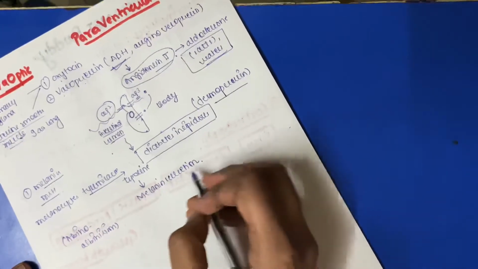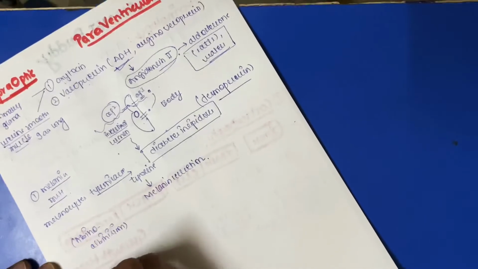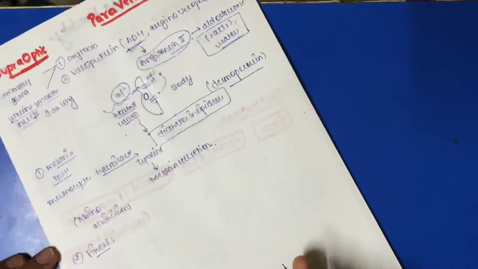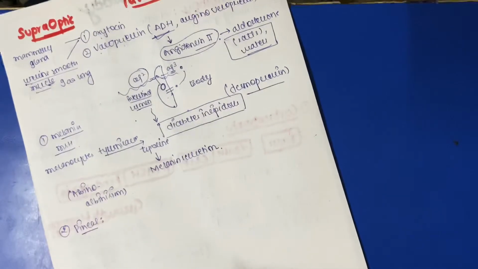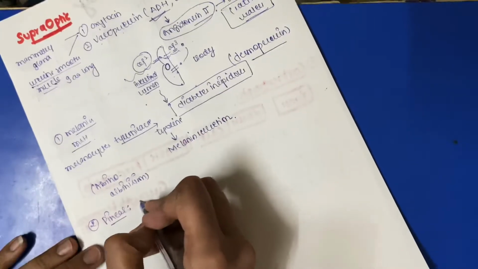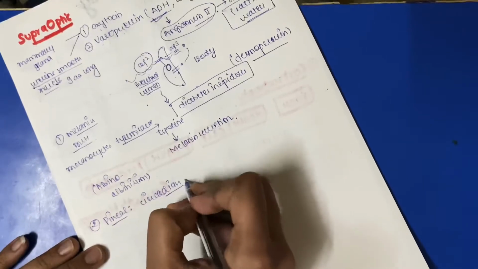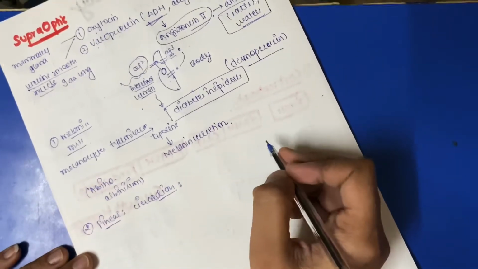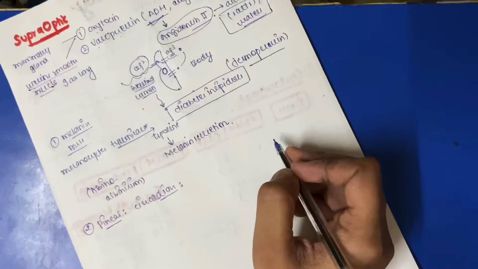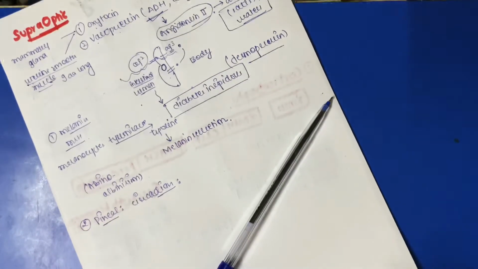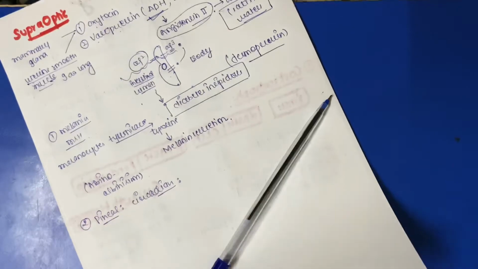And the second hormone is from the pineal gland. The pineal gland is a gland which is controlling, basically you can say, the circadian cycle. The circadian cycle is the cycle of our sleep. Like in the morning we wake up and in the night we sleep. So for all these activities, our brain works so that we wake up.